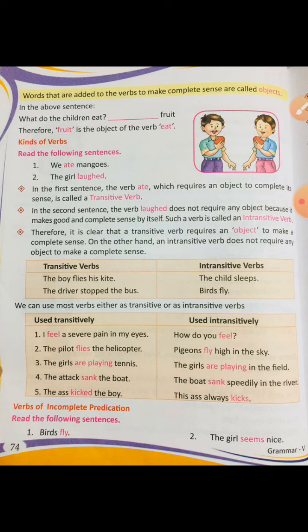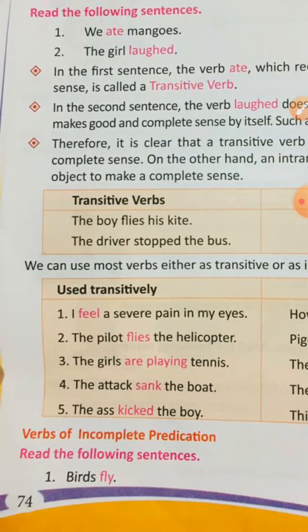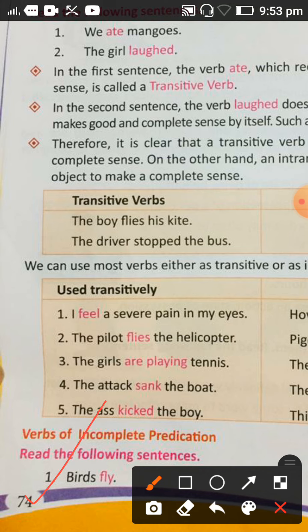Okay, now one more thing I would like to tell you. Here you can see verb of incomplete predication. Okay, see this one, verb of incomplete predication. I am showing you with the mark. Birds fly. Obviously birds fly, but where? This is completely incomplete. If it is like birds fly in the sky, we can understand where birds fly, but here this is incomplete predication.